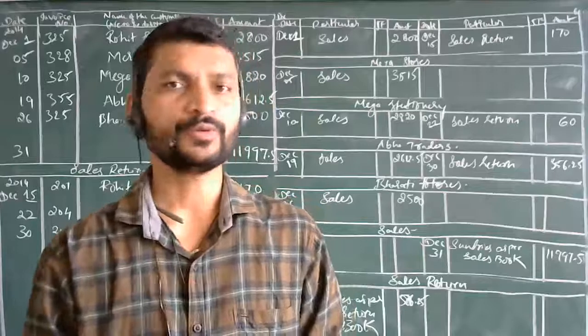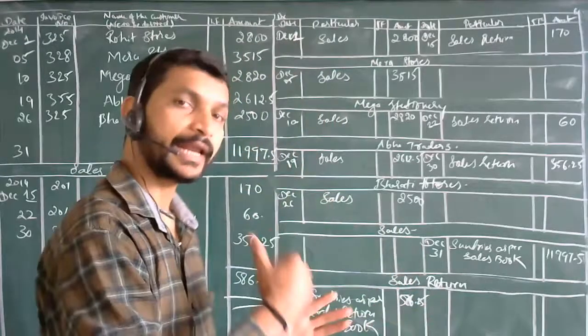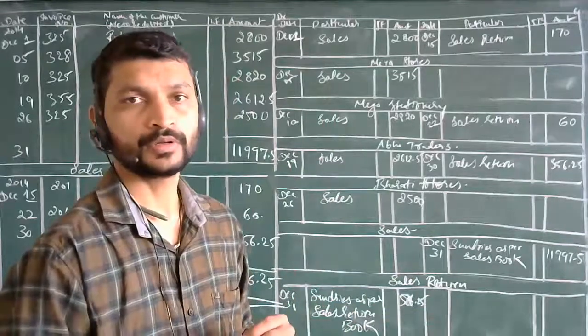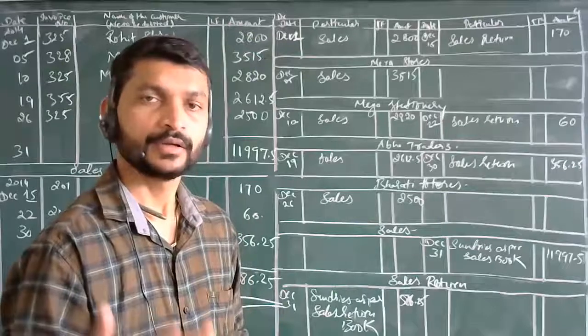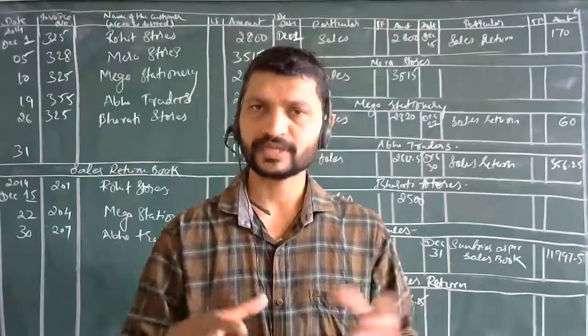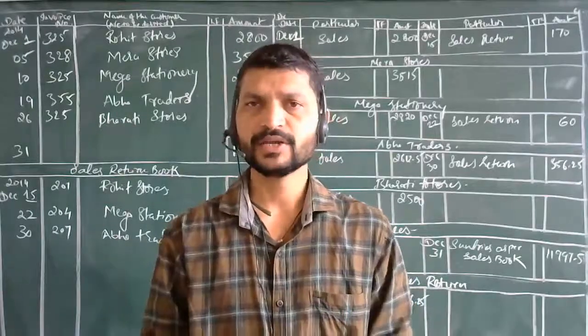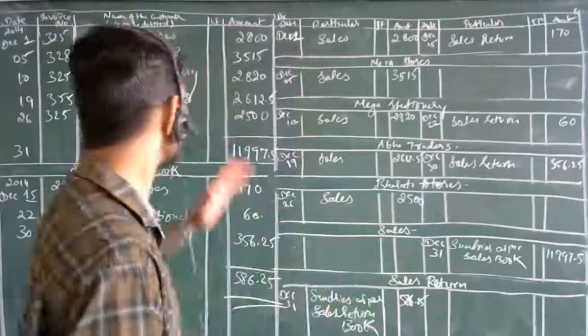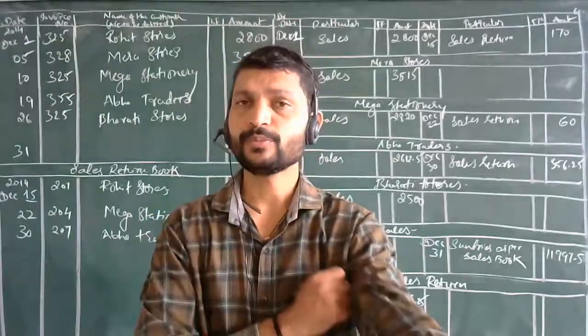Why do we not record them in the regular journal books? What is the reason for that? We are going to know here. Some entries or transactions which take place we can't record in our specific books. For that purpose we are going to make the journal proper.